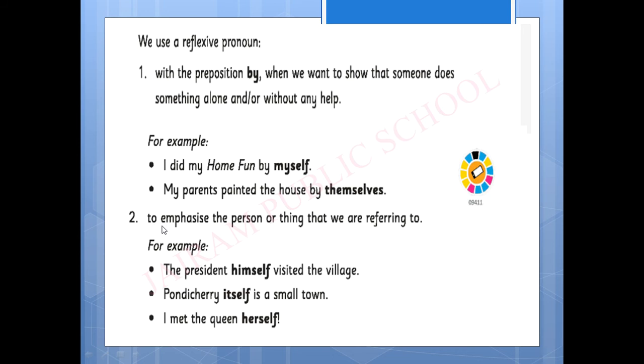The second rule is to emphasize a person or thing that we are referring to. For example, the president himself visited the village. Pondicherry itself is a small town. I met the queen herself. So it emphasizes a person or thing, referring to himself. So referring to the person indicates itself. President means himself, Pondicherry itself, queen herself.